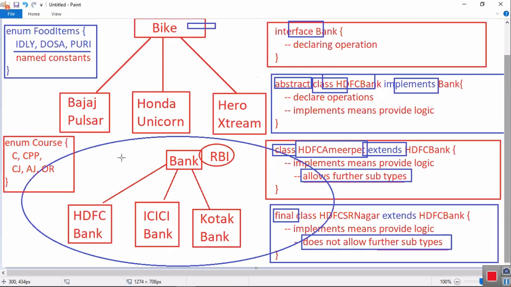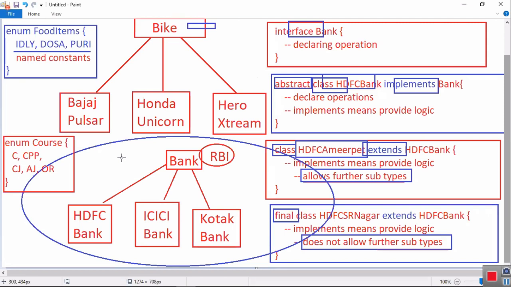So take any fixed values of any object, those are represented by enum. Shall I ask a question? Ready to answer? To represent an object, I must use interface, abstract class, concrete class, or final class. But I am not going to represent the object. I want to represent this object's constant values. Then I should use what? Enum.